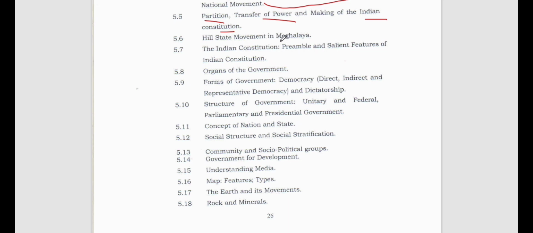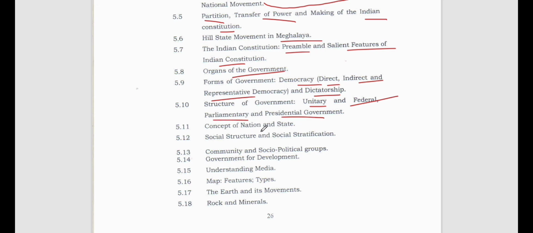Hill state movement in Meghalaya. The Indian constitution, the preamble, the salient features of the Indian constitution we should know. Organs of the government, forms of government: democratic government, direct, indirect, and representative democracy, and dictatorship. Where do we have dictatorship in the world? North Korea, right? Then even other countries we have. Please comment. Structure of government: unitary and federal structures, parliamentary structures, and presidential government.